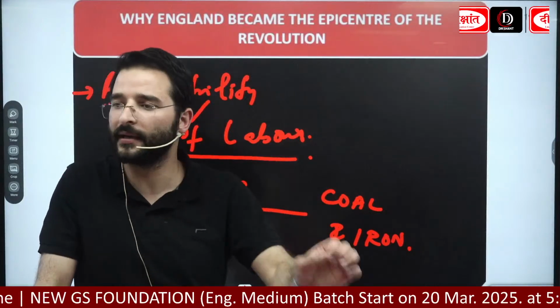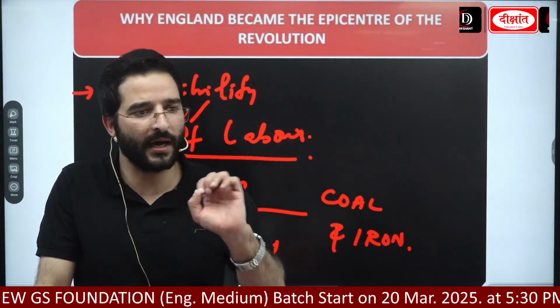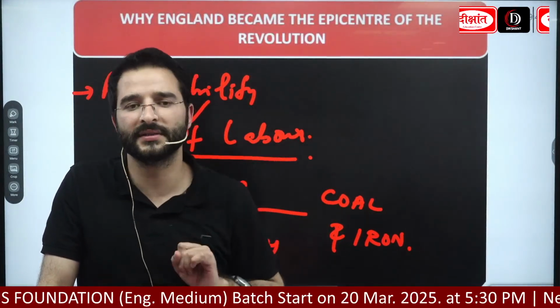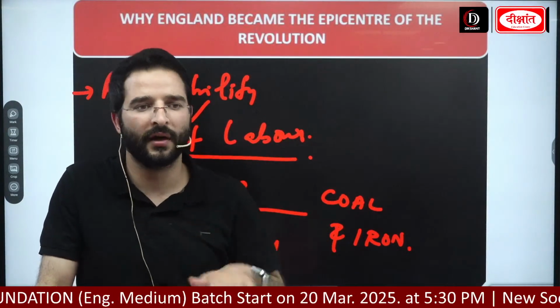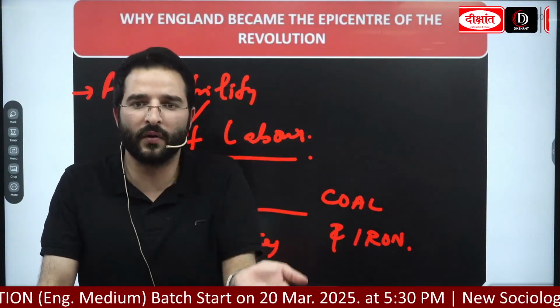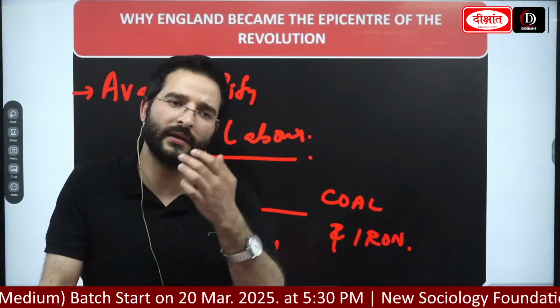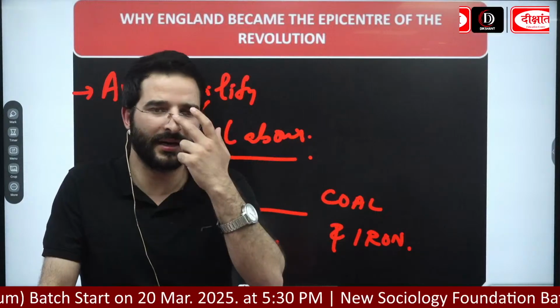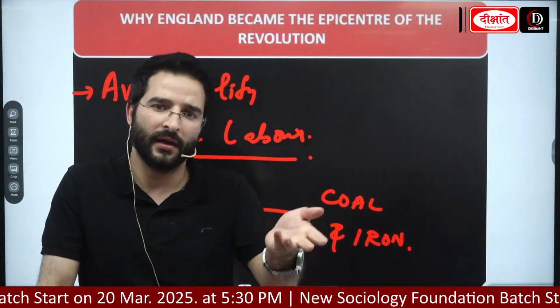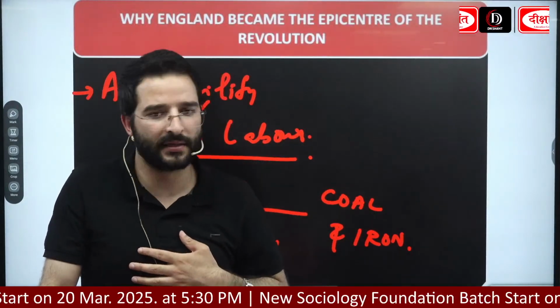From east to west, the British ruled every place. Not just that, we saw the enclosure movement. With that, productivity increased, economic growth happened, and banks were flourishing. So these were all the reasons we can see. With that, England became the epicenter of the industrial revolution.